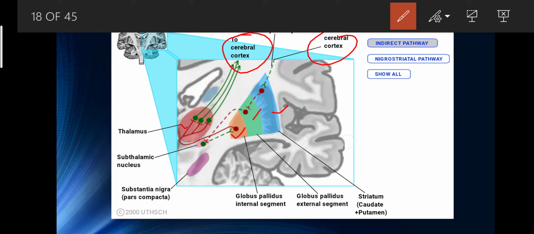It produces an inhibitory neuron from the striatum that synapses with the external segment of the globus pallidus. This neuron of the external segment of the globus pallidus sends inhibitory fibers to the subthalamus. Functionally, the striatum inhibits the external globus pallidus, and that causes disinhibition of the subthalamus. Then the activity of the cortical motor neurons and a consequential decrease of movement should take place.